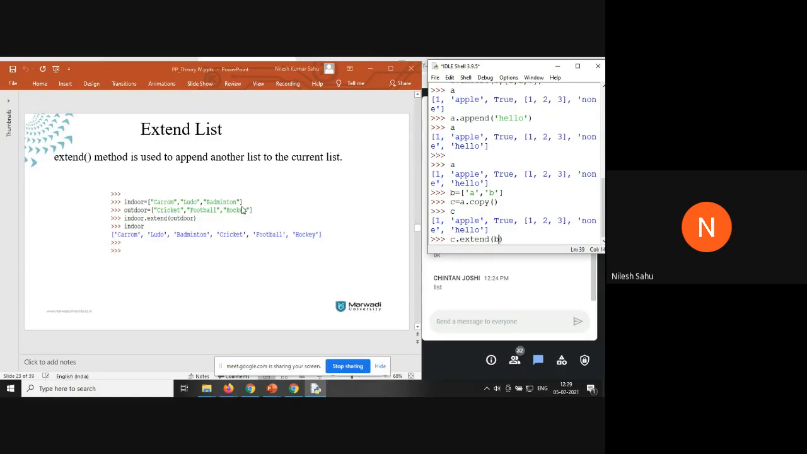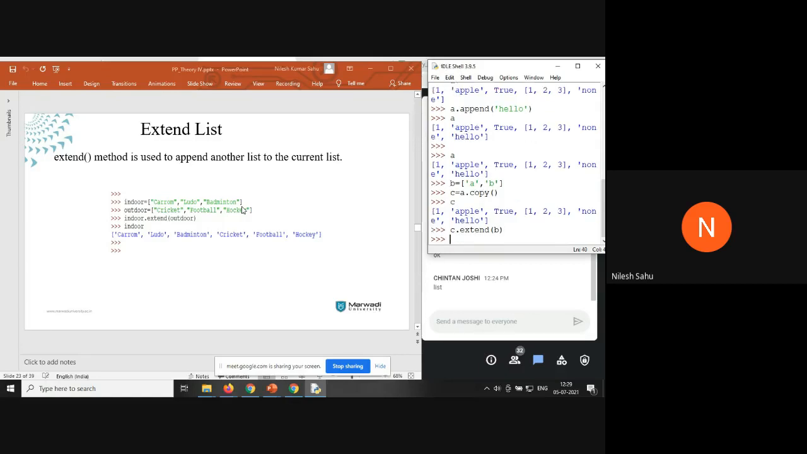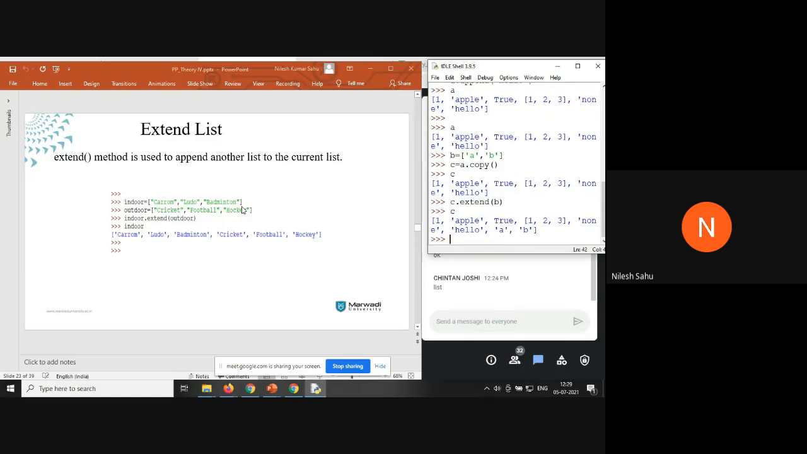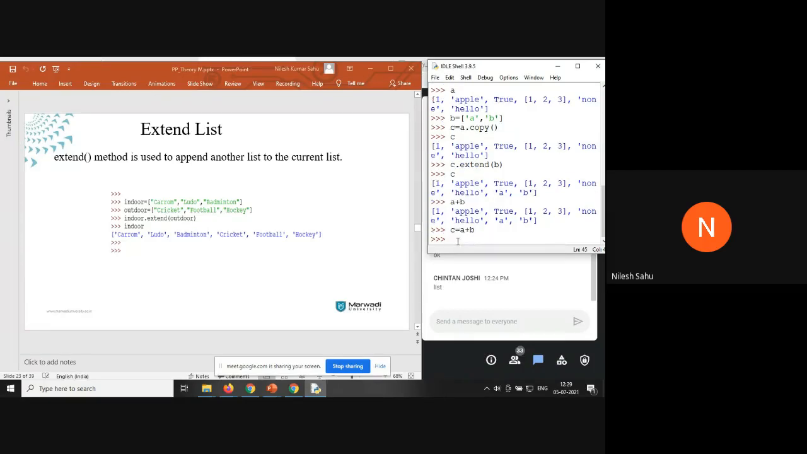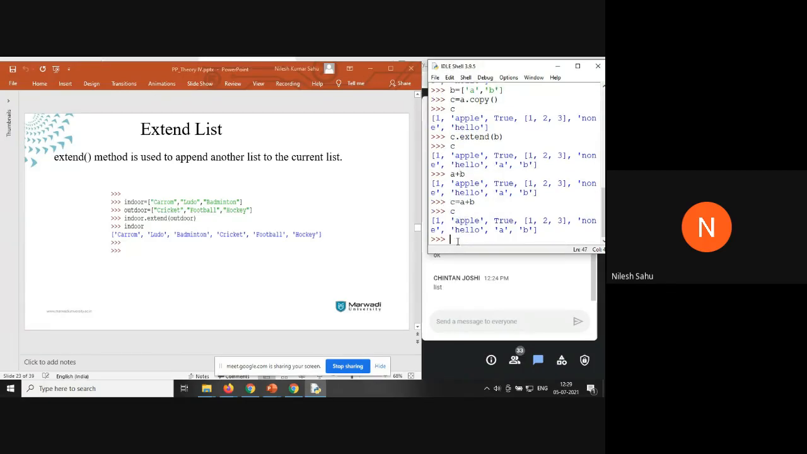When I say c dot extend b, you can see the value of c is going to change here. Now a and b have been inserted here. Now c doesn't retain its previous value. It has been permanently changed in the memory. But we can also say a plus b. If you want, you can say c equal to a plus b. c is going to have these elements.